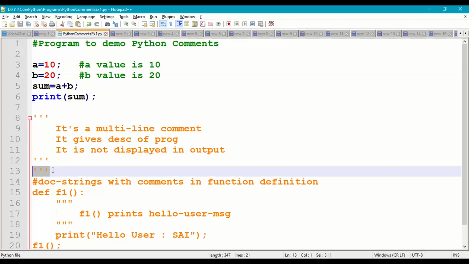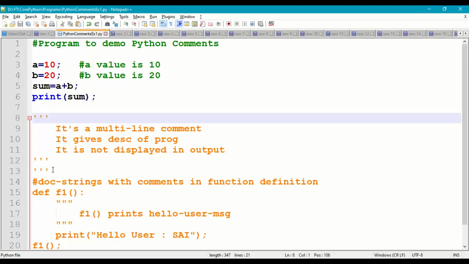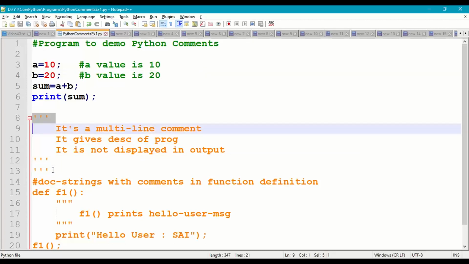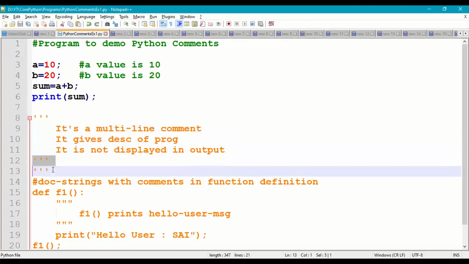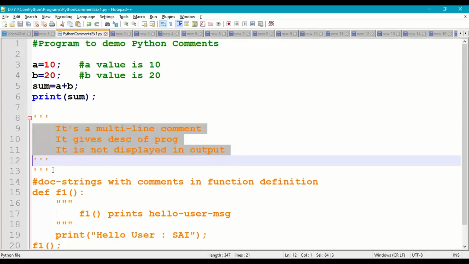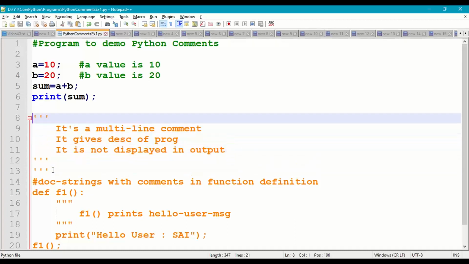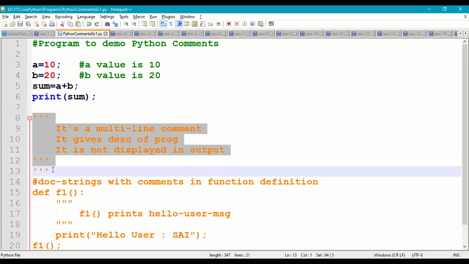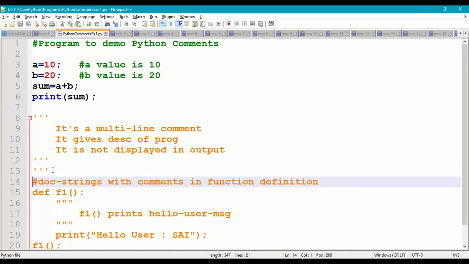Next, coming to the multi-line comment. This is a multi-line comment: triple quote opening, triple quote closing. It gives a description of a program. It is not displayed in the output. Even this is not displayed in the output. Not executed, not displayed.